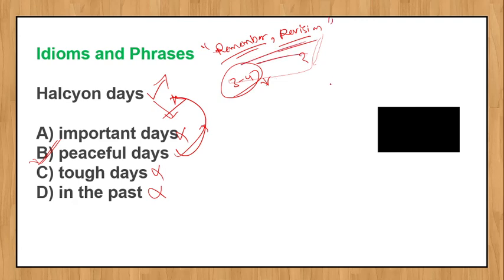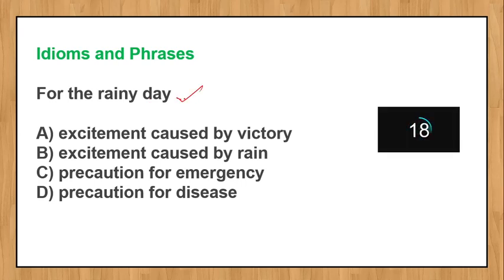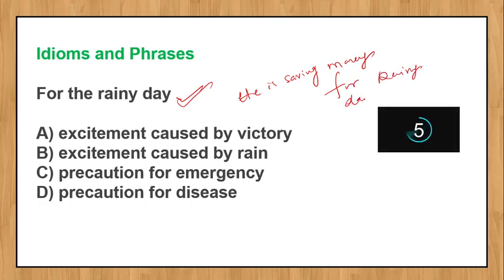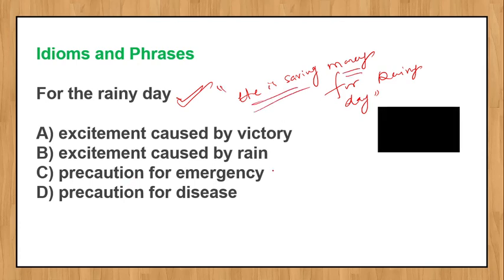Next question. For a rainy day. What is the meaning of rainy day? I will give an example. He is saving money for a rainy day. It means precaution. He is thinking about the future and saving money. So the meaning is precaution for emergency, and not excitement, victory, not by rain, not by disease. He is saving for future emergencies. That kind of meaning you will get.